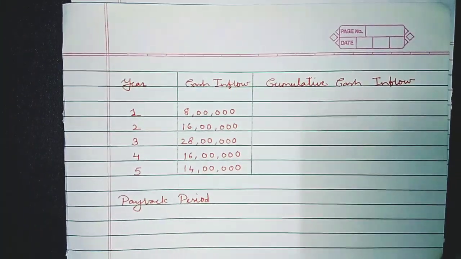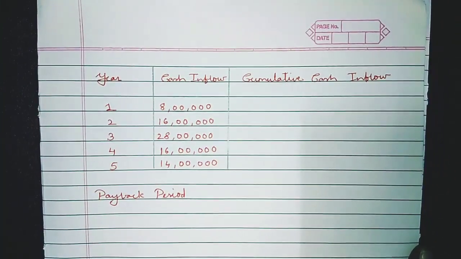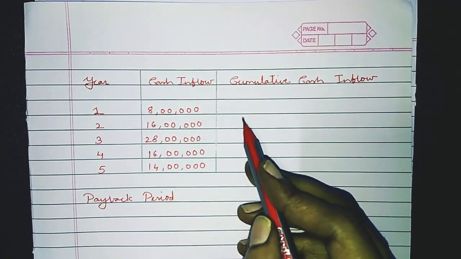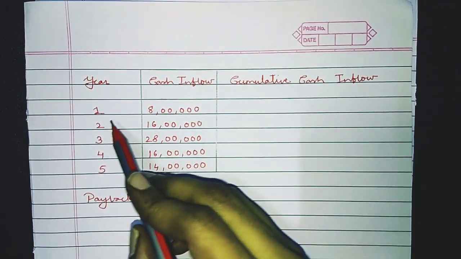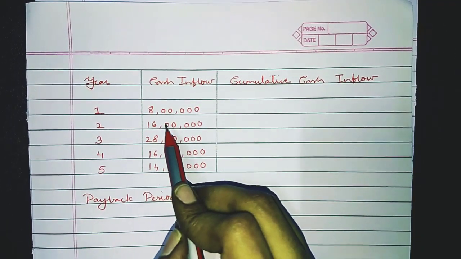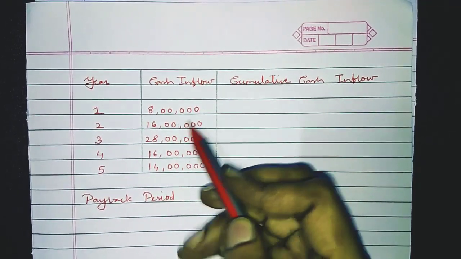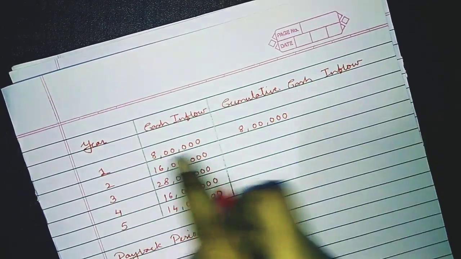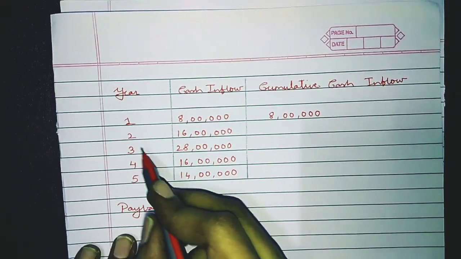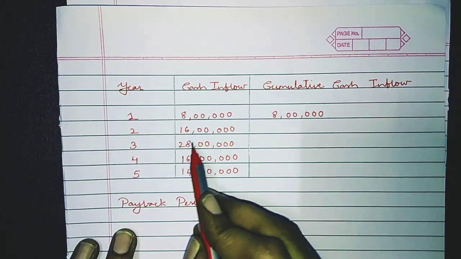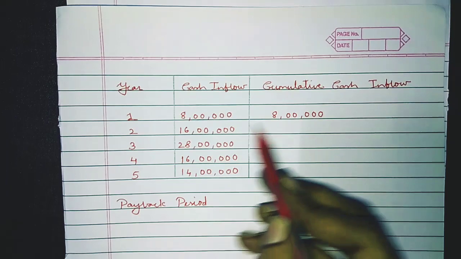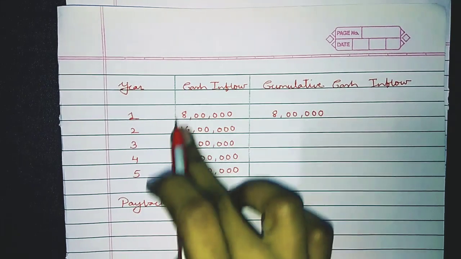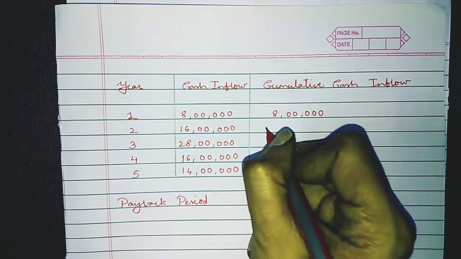Now the last column is cumulative cash inflow. What is the meaning of cumulative cash inflow? Cumulative cash inflow is nothing but the total of all the cash inflows. Here in the first year so far we have just received 8 lakhs rupees. So your cumulative cash inflow is rupees 8 lakhs only at the end of the first year. In case of the second year we are going to receive a cash inflow of 16 lakhs rupees, but previously we had 8 lakhs rupees. So at the end of the second year the total cash inflow we will have is 24 lakhs rupees.